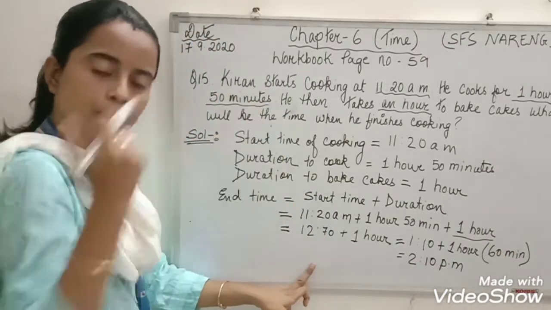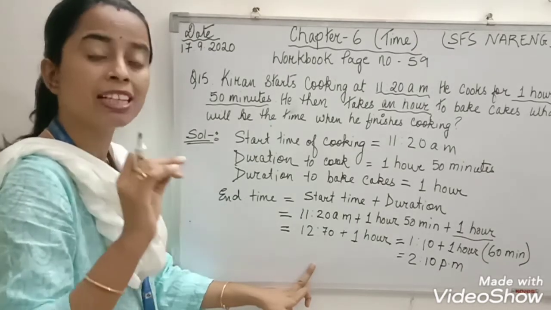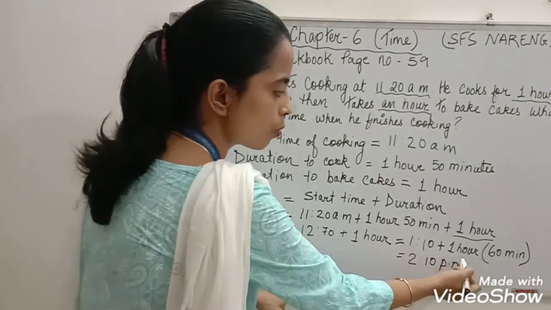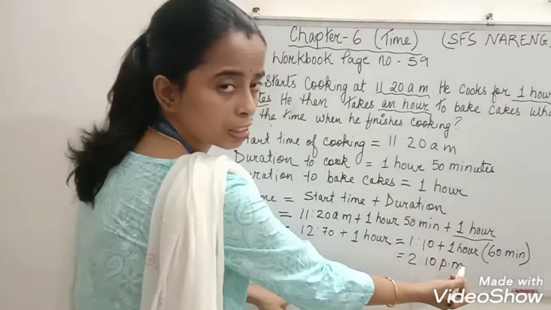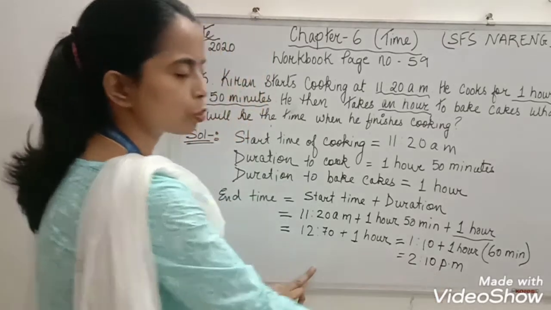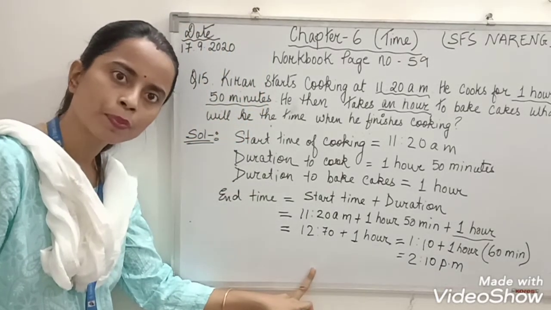12:70 plus 1 hour is 1:70. Now from 70 you have to subtract 60 minutes. Why? Because 70 minutes is not there. 60 minutes when you subtract from 70, it remains 10. So that 60 minutes means 1 hour. So 1 plus 1 is 2. So the ending time is 2:10 p.m. I hope it is clear.